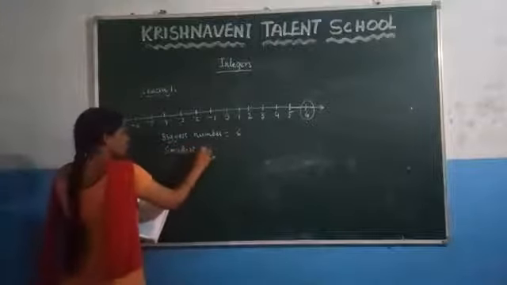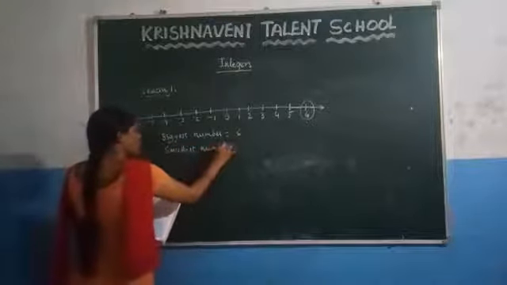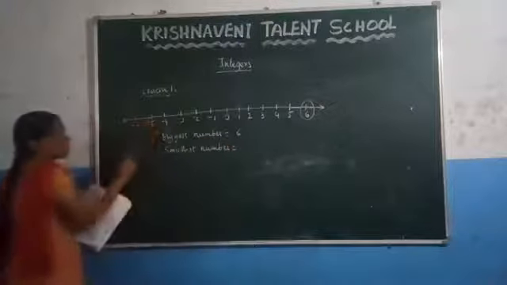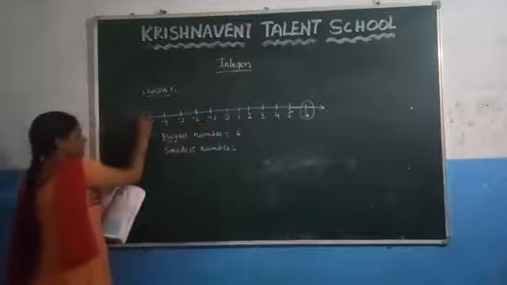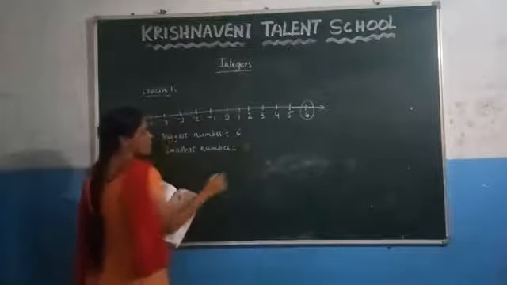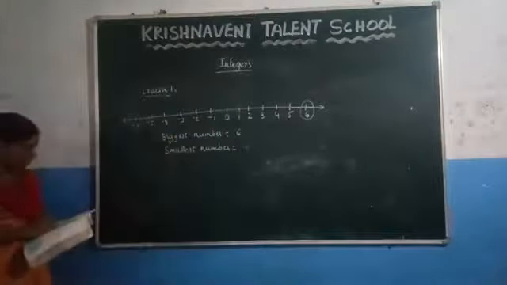And what is the smallest number here? You know that from 0 if you go to the left side of the number line, the number decreases. So from this what you conclude here, -6 is the smallest number, right? Now second question.